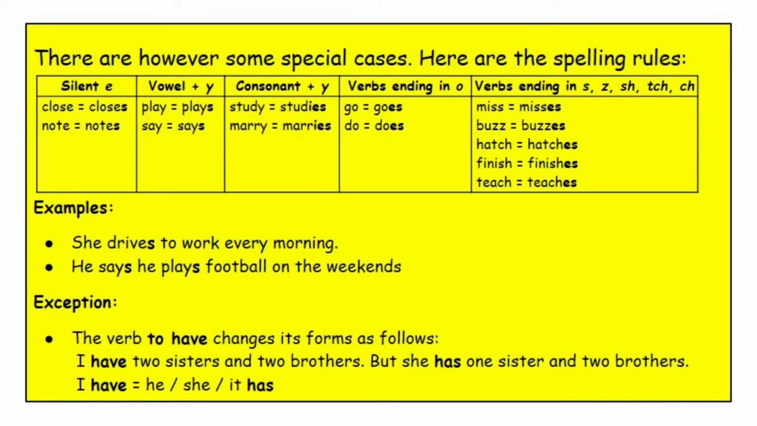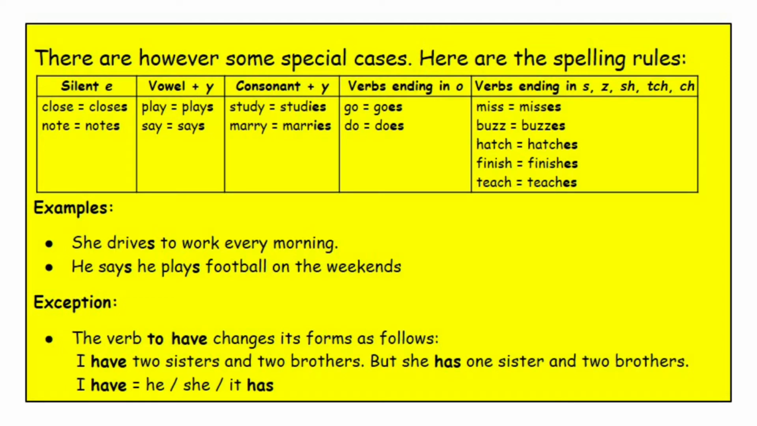There are, however, some special cases. Here are the spelling rules. Silent E. The example is close, it will be closes. Or note will be notes. Vowel plus Y. The examples are play, then become plays. Say, become says.